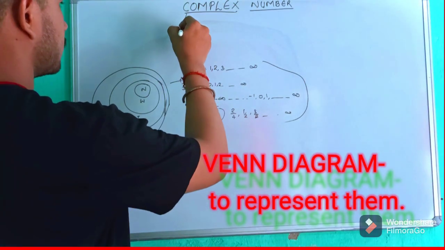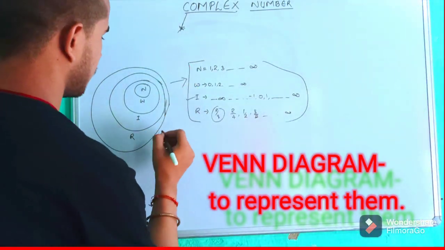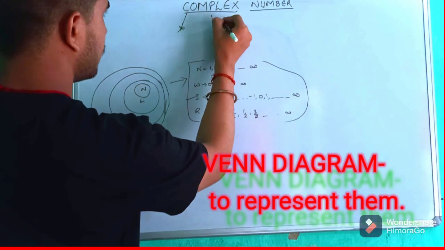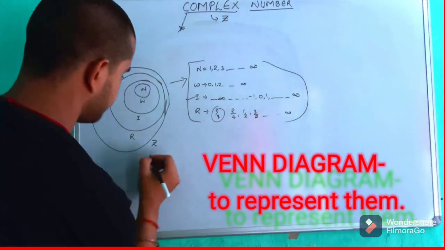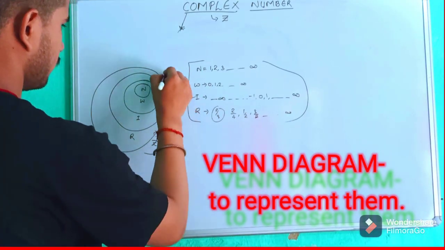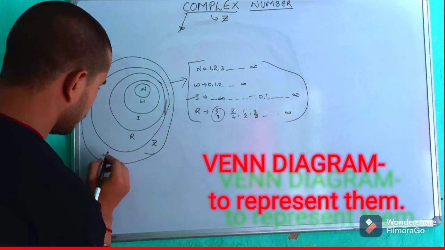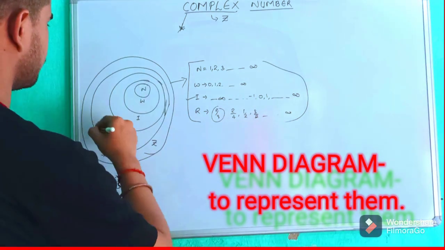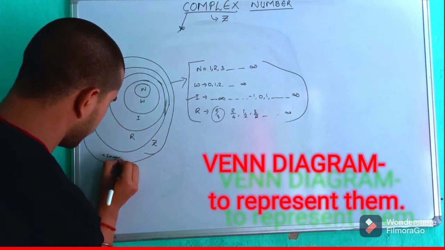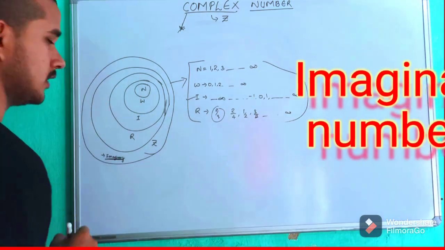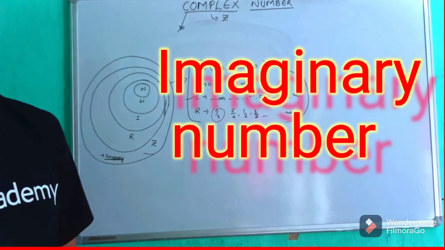Now coming to the complex number, what is this and where does it lie in this? My dear friends, the complex number is denoted by z, so I'll be writing it as z here. The complex number z consists of the whole of this and some other types like imaginary numbers. First of all, it includes all the real numbers and some other types called imaginary numbers. Now what are imaginary numbers? You must be thinking in your mind what imaginary numbers are. Let me tell you in a bit. Just give me a second for this.